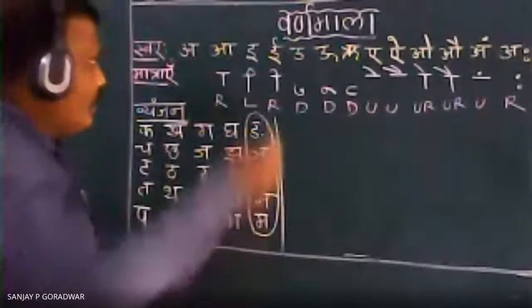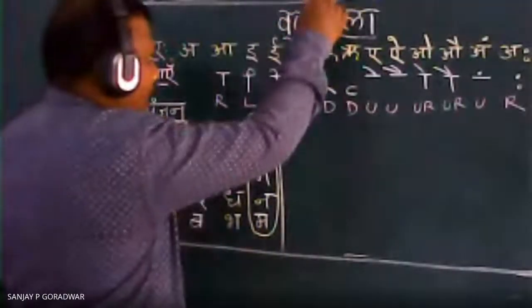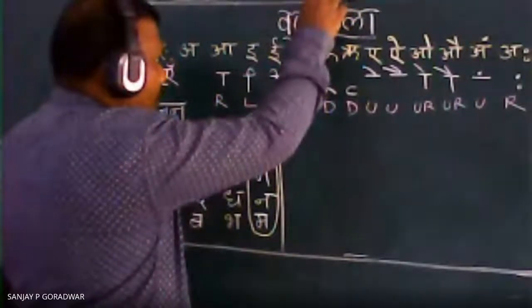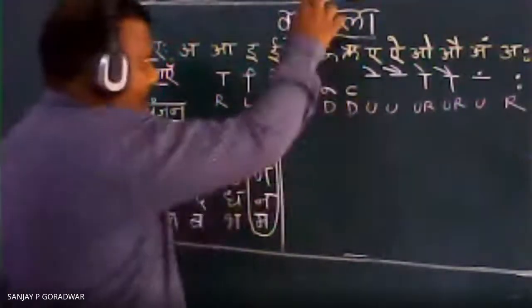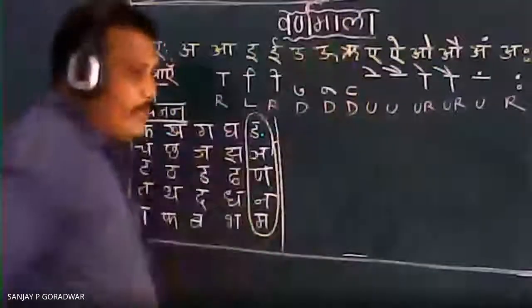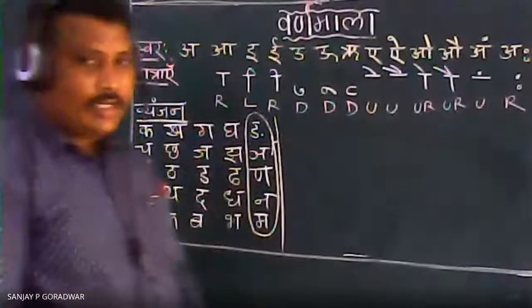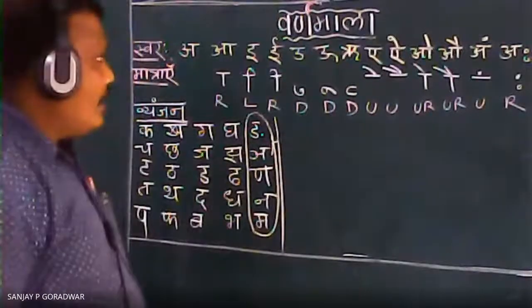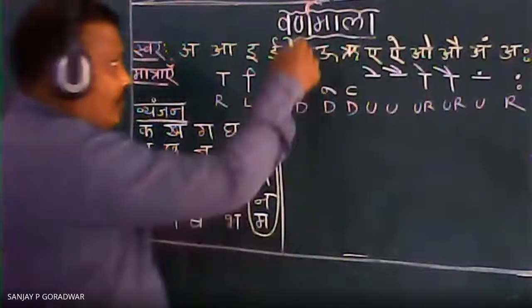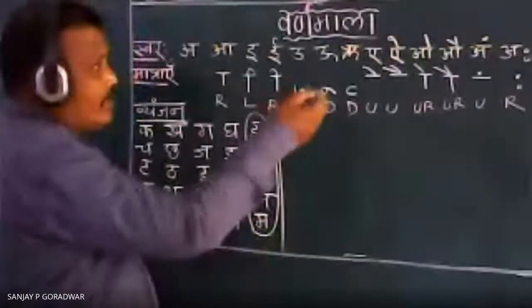Okay, so now here you see varnamala. How will the alphabets be in English? 26 letters are there in English, correct? So like this, here we have varnamala. Varnamala is varna plus mala.